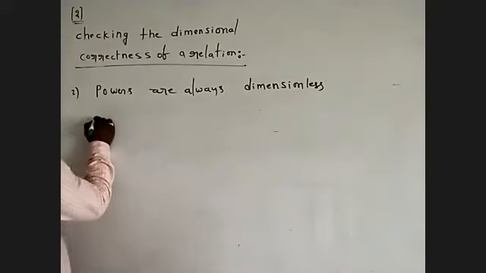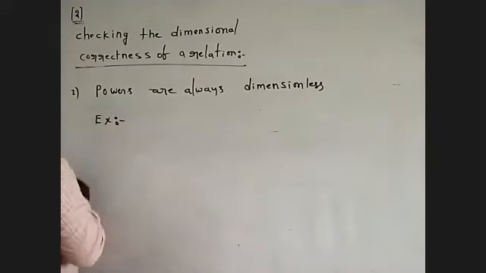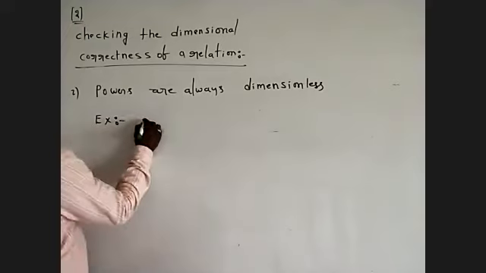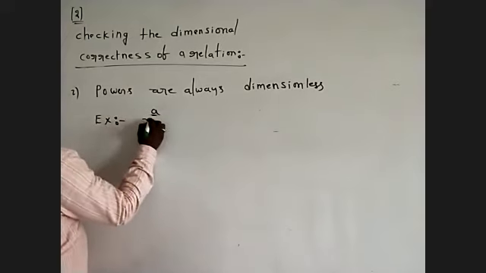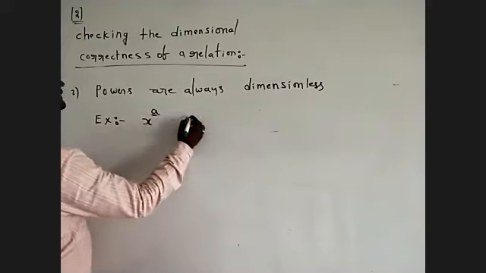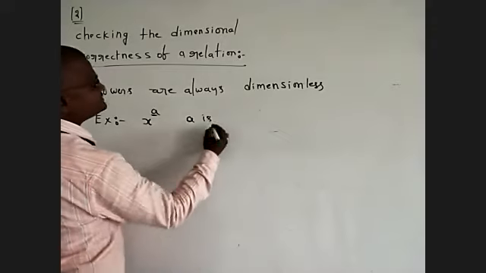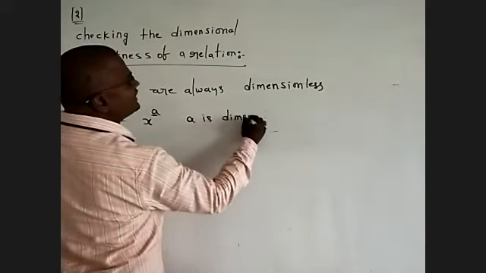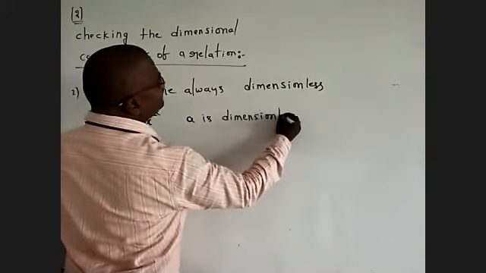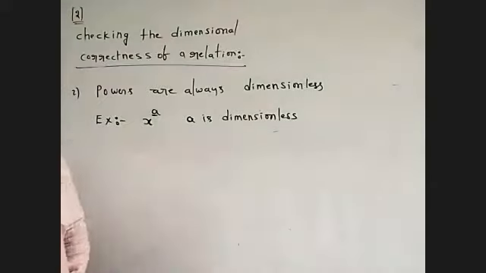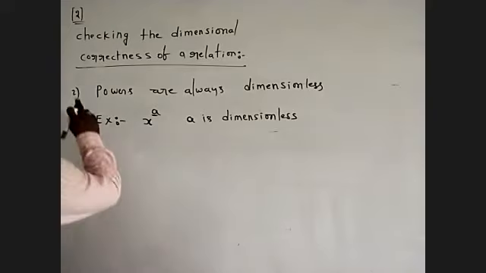For example, x power of a. Here a is dimensionless. That is rule number 2.